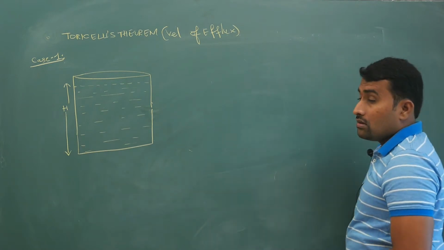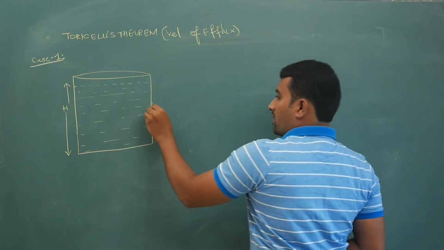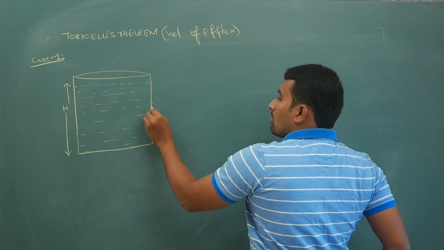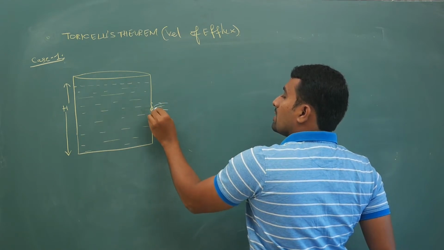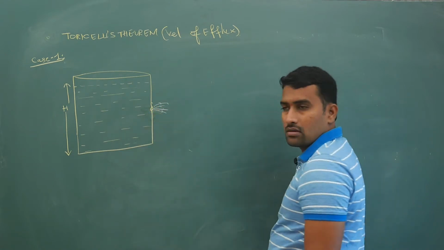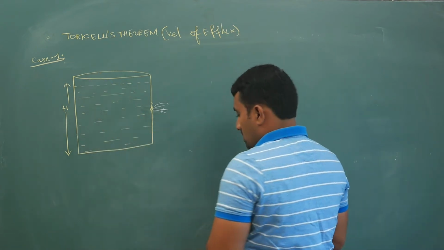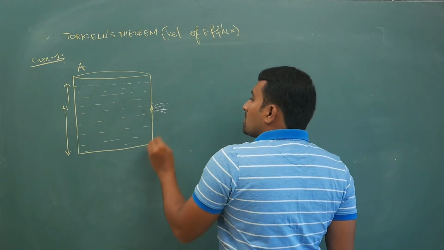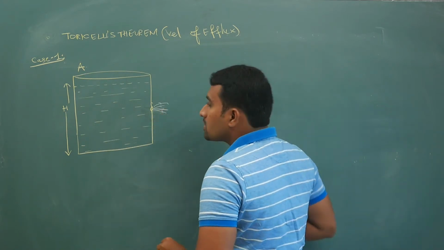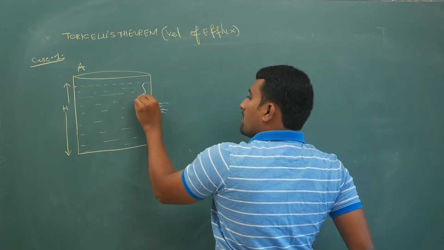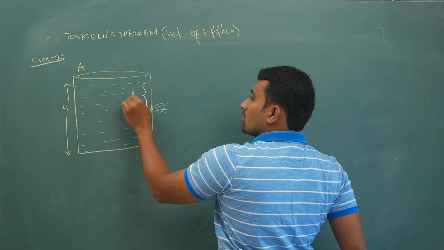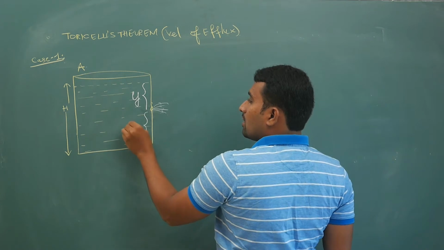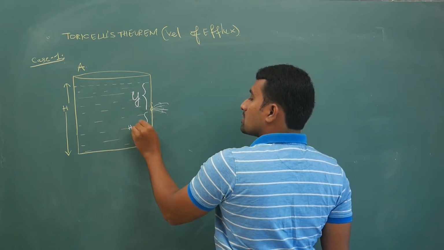Now a small hole or orifice, people call it an orifice. Orifice means small hole. So what will happen? Water will start leaking out of this hole. Your area of cross section is very big here. This is capital A. This hole I am keeping at a height of y, so the height of water above the hole automatically becomes H minus y.